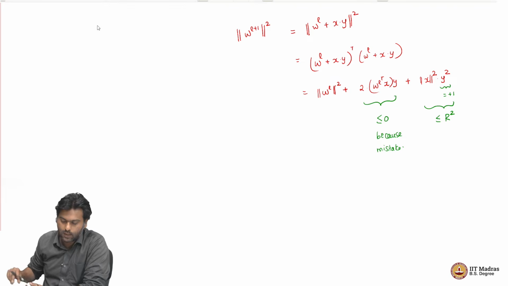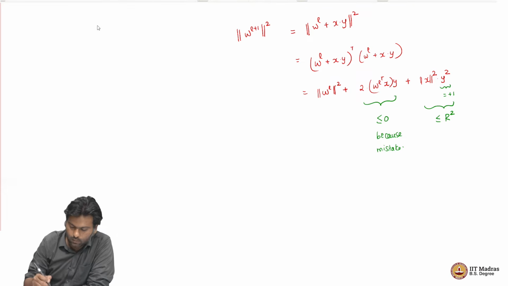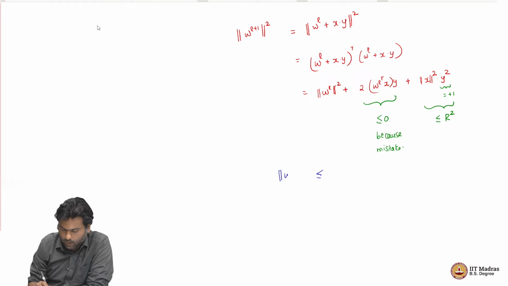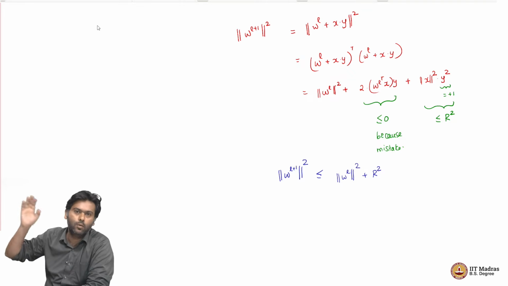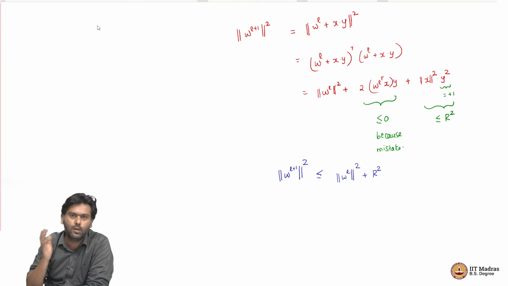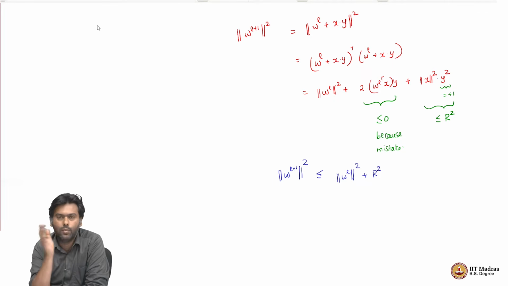So, then we can upper bound the whole thing, the norm of WL plus 1 squared, by norm WL squared plus R squared. Because this is less than or equal to 0, I can throw away the term and just say that this is less than or equal to just the first term plus the third term, which we know is less than or equal to R squared. So, what is this telling us?